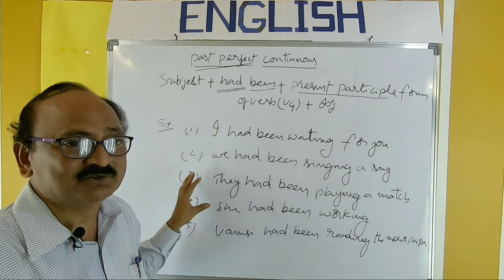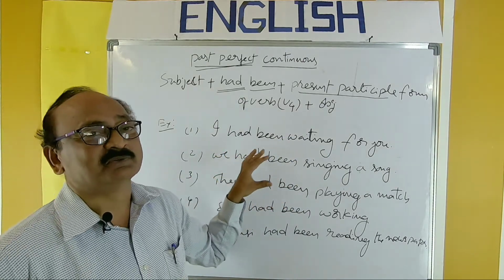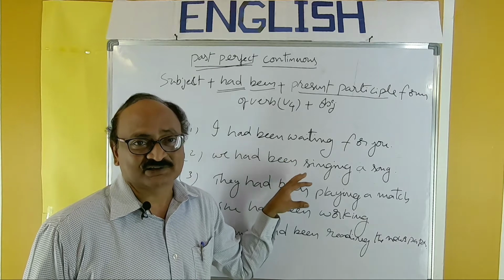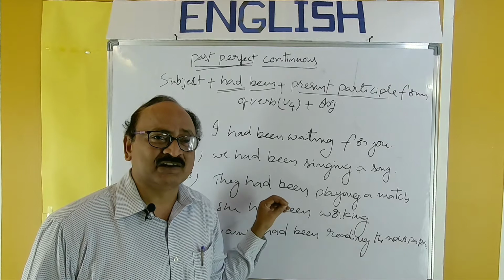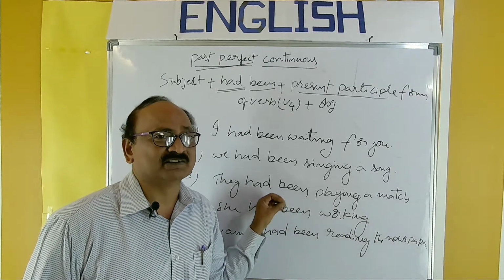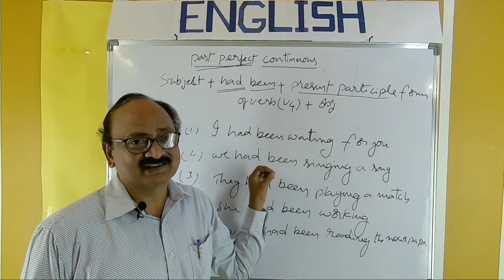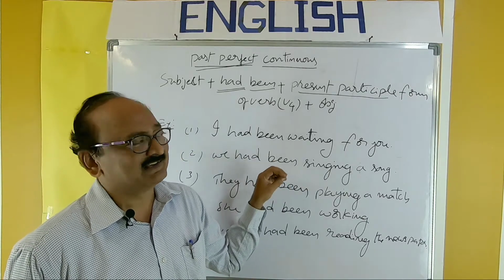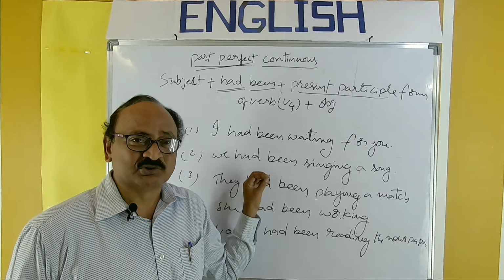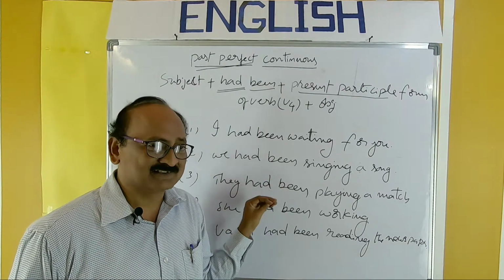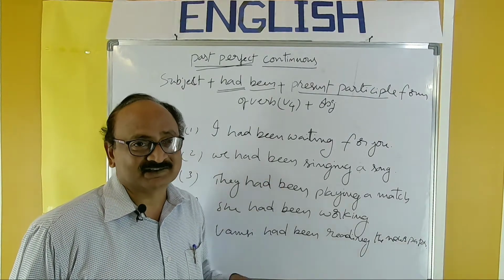So this is the affirmative form. Next we have to take the interrogative form and negative form. Of course, these interrogative and negative forms are very rarely used, but you can learn this as a point. This may not be much important for our day-to-day language. Many people don't use it in their day-to-day life, but you can learn this as a grammar point.